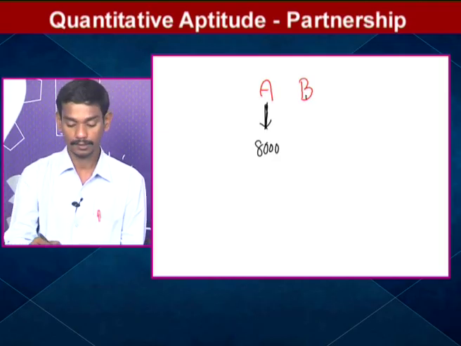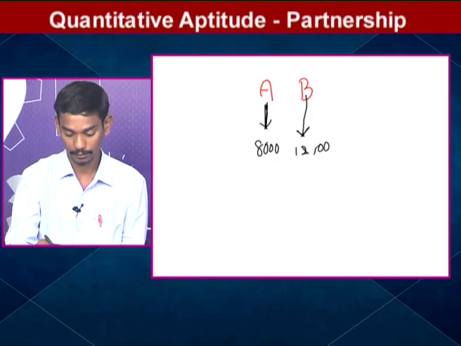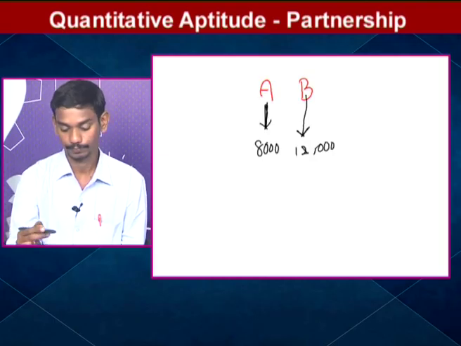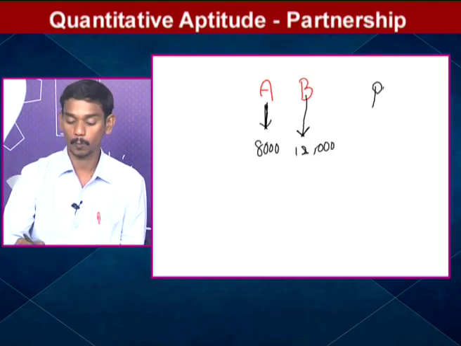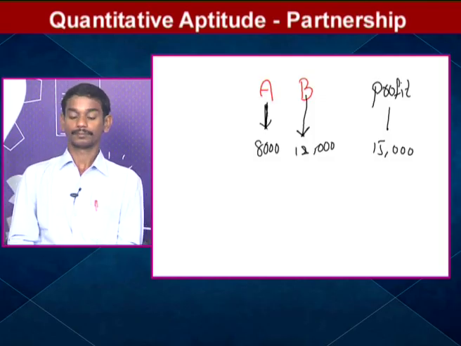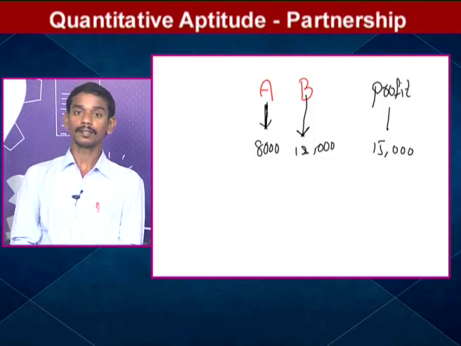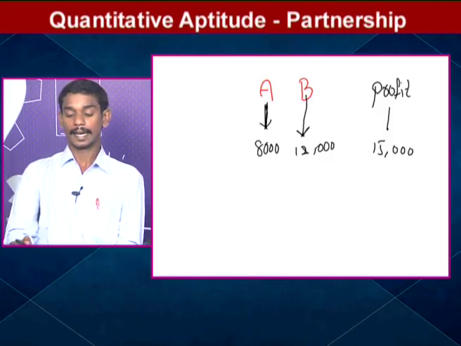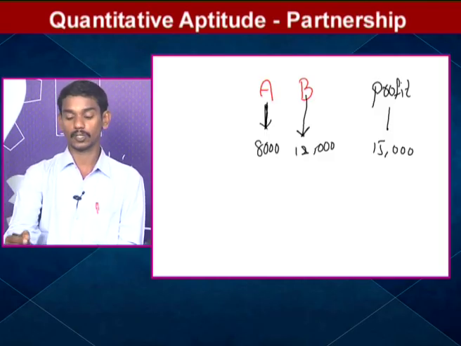B invested 12,000. At the end of the year they got profit 15,000. Now what is the question? What is A's share in that profit?